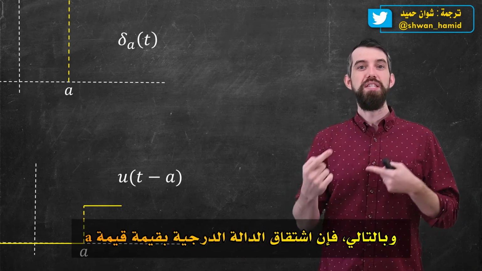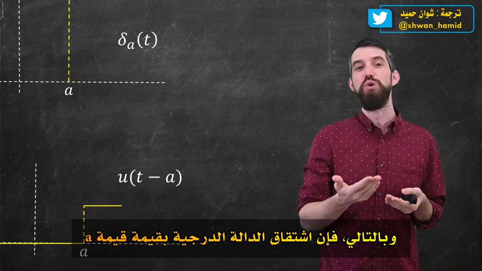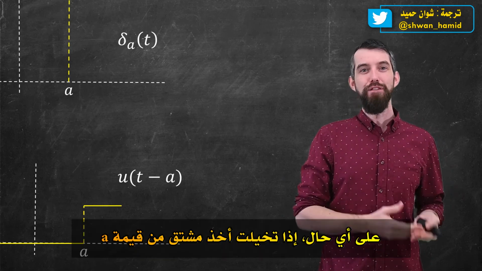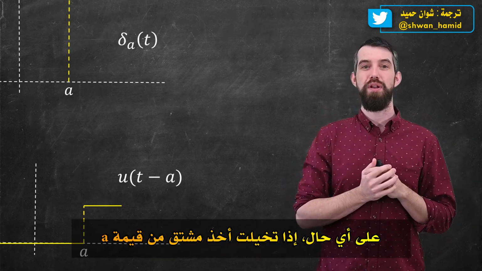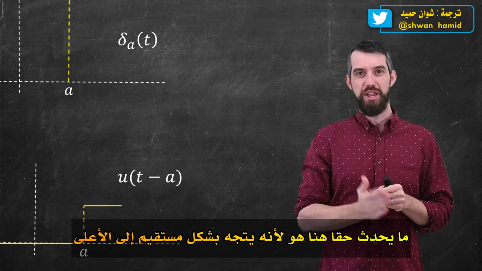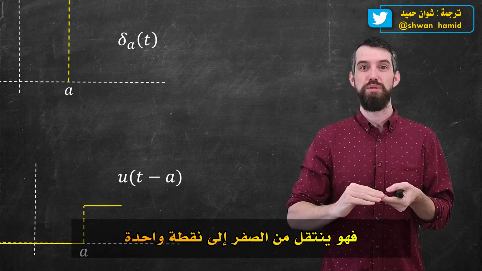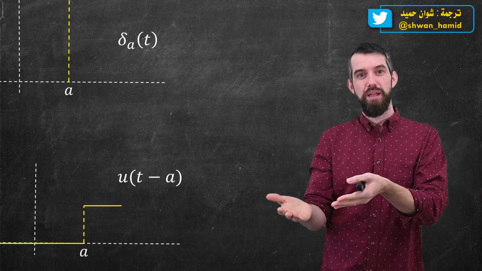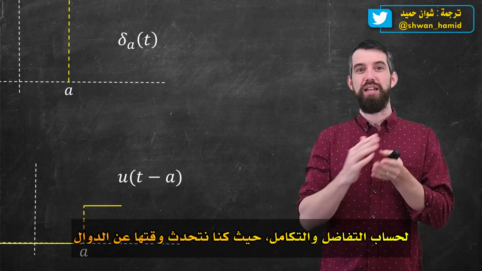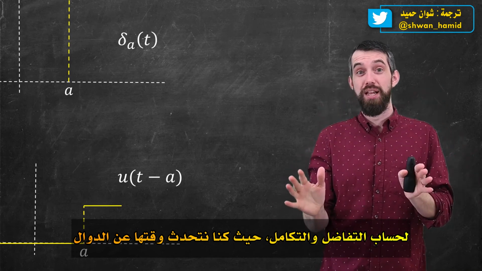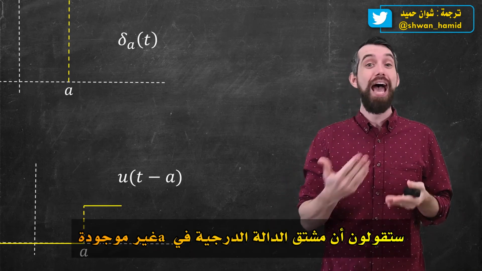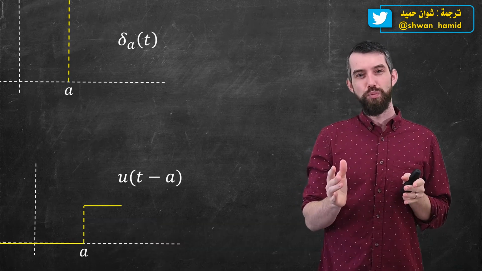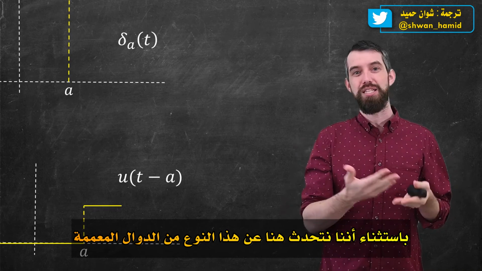So the derivative of the step function at the value of a doesn't really make sense. It's not defined. However, if I imagine taking the derivative at the value of a, because it's going straight up, it goes from 0 all the way up to 1, it's kind of like having an infinite derivative. And if this was back in first year calculus where we were actually talking about functions, you'd say that the derivative of the step function at a did not exist. You'd take some limit as h goes to 0 and show it did not exist. Except we're talking about these sort of generalized functions here.